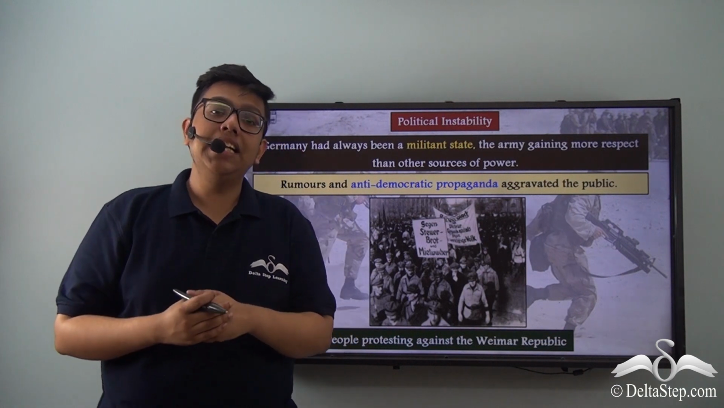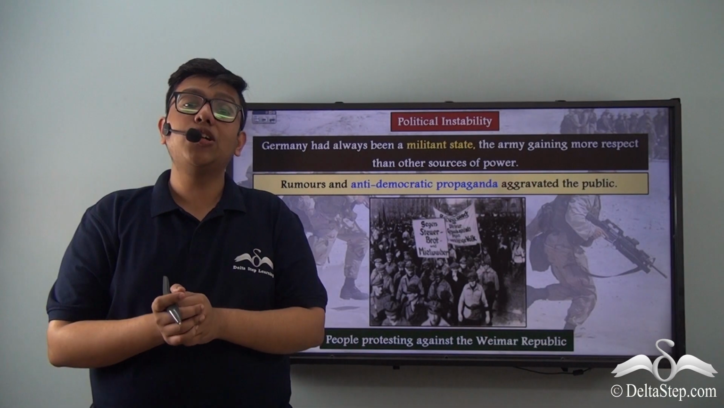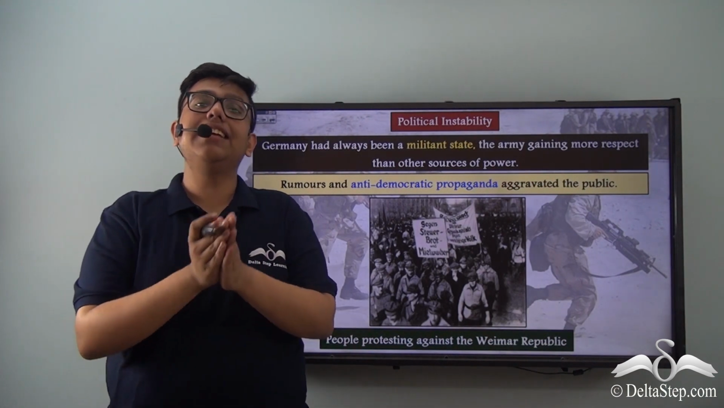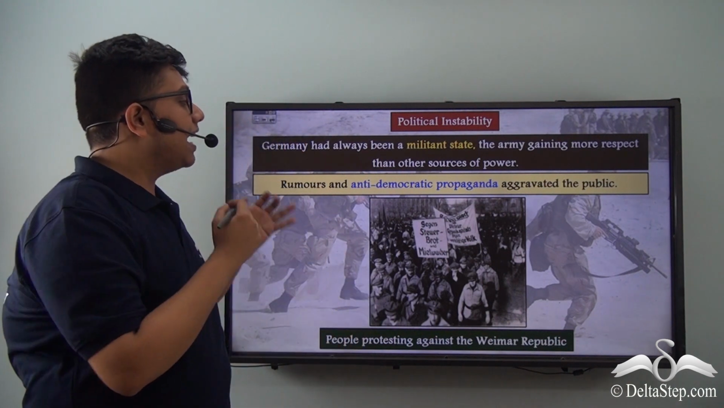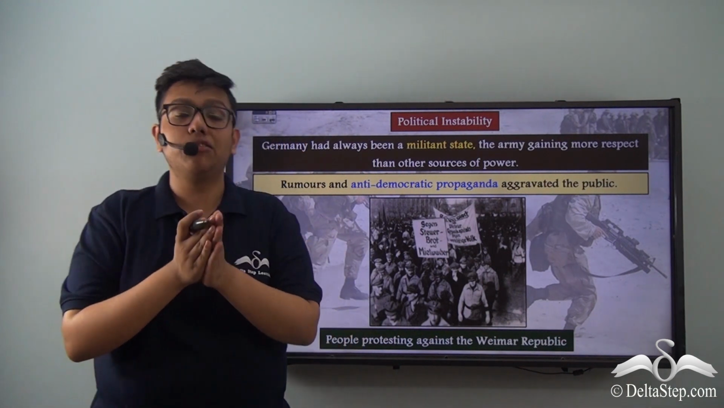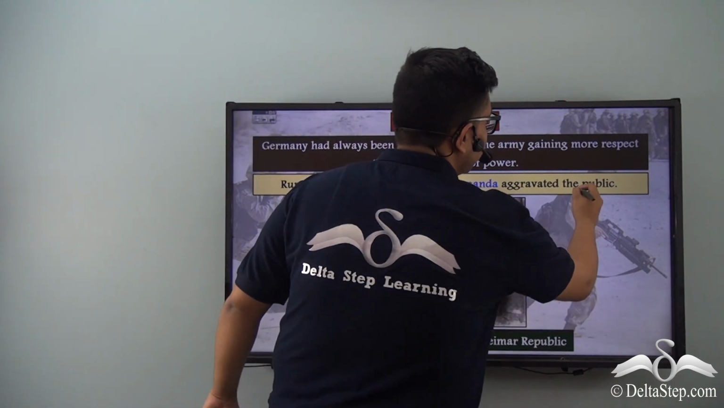Therefore, the people believed that the Weimar Republic is made of traitors and decided to put the blame of the defeat in war on the Weimar Republic. And therefore, much anti-democratic propaganda was also released, which along with the many rumors aggravated the public.